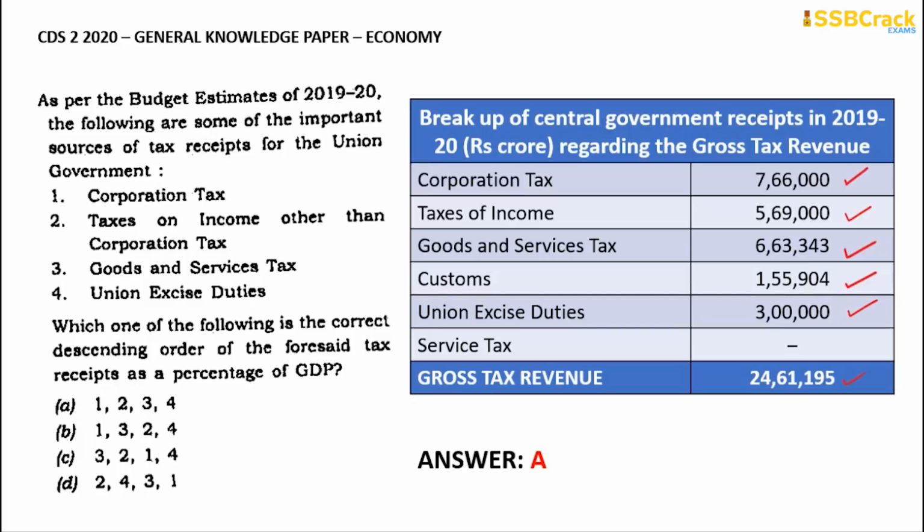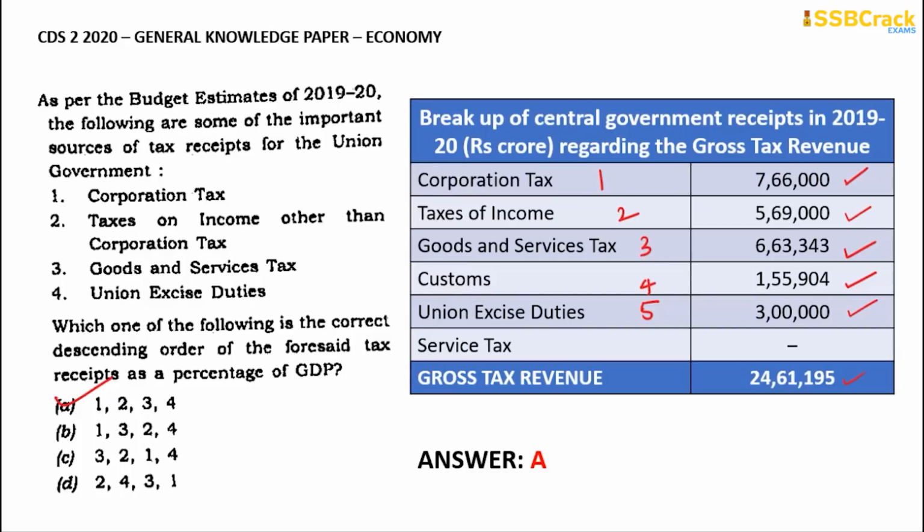Regarding that, we have to understand the descending order: the maximum will be for the corporation tax, the second maximum from the income tax, then the goods and services tax, then the union customs, and then the union excise duties. So the correct answer would be option A, 1, 2, 3 and 4. If there are any changes regarding this question, we will update you, because this is the basic general update that we have got regarding the complete tax data.